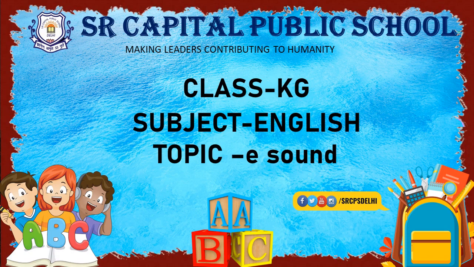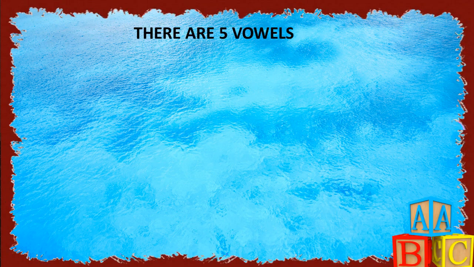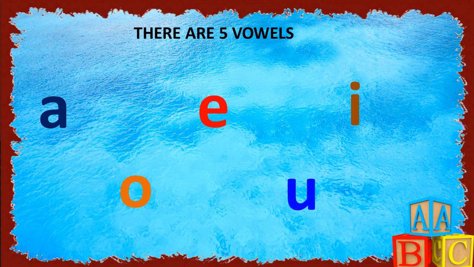Today we are going to learn E sound words. So let's start. There are 5 vowels in English: A, E, I, O and U. And E is the second vowel. So let's start E sound words.